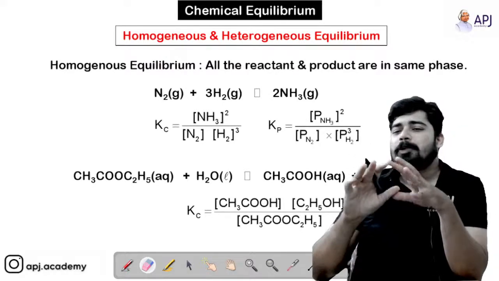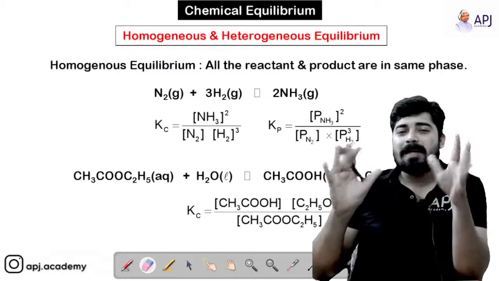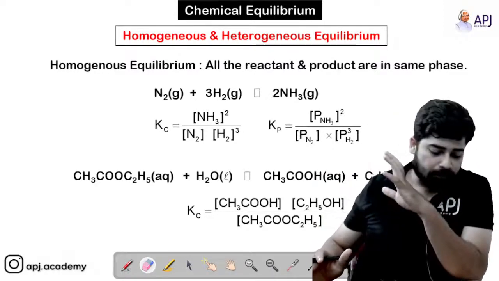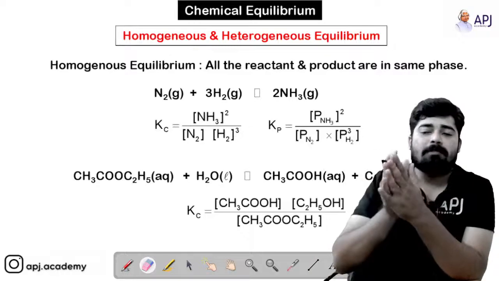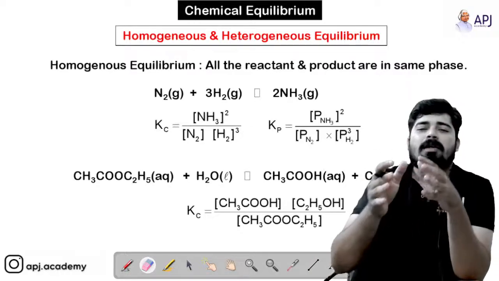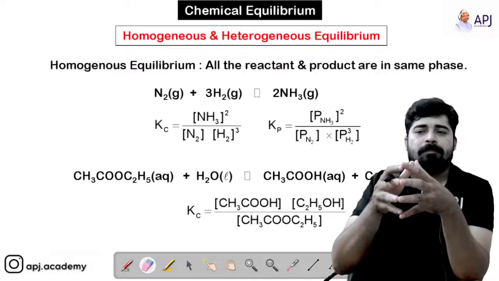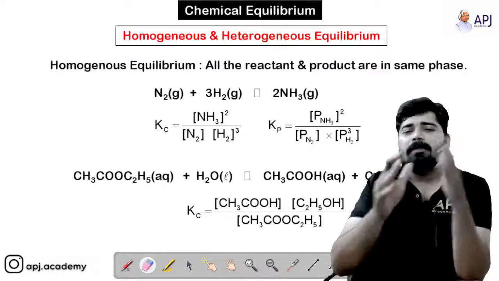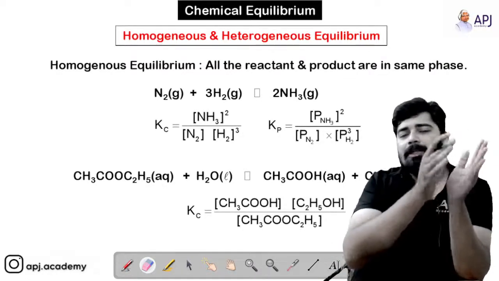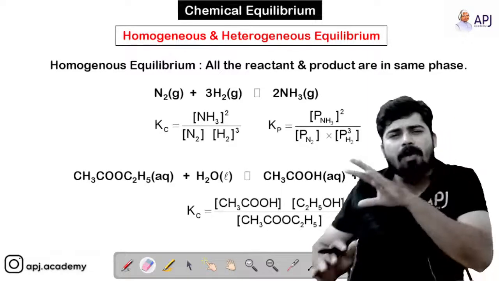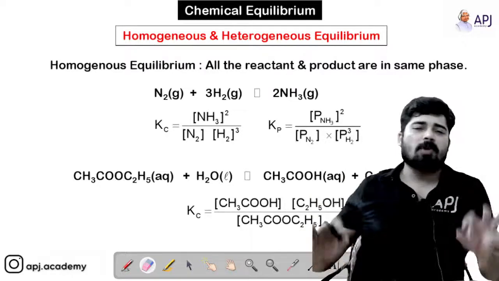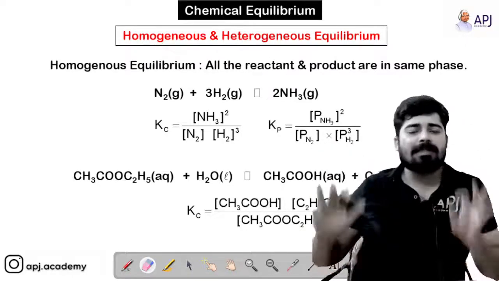And we know that there are two types of equilibrium based on the state of reactants and products. State means physical state. One is homogeneous. In homogeneous equilibrium, all the reactants and the products are in the same phase, the same physical state.